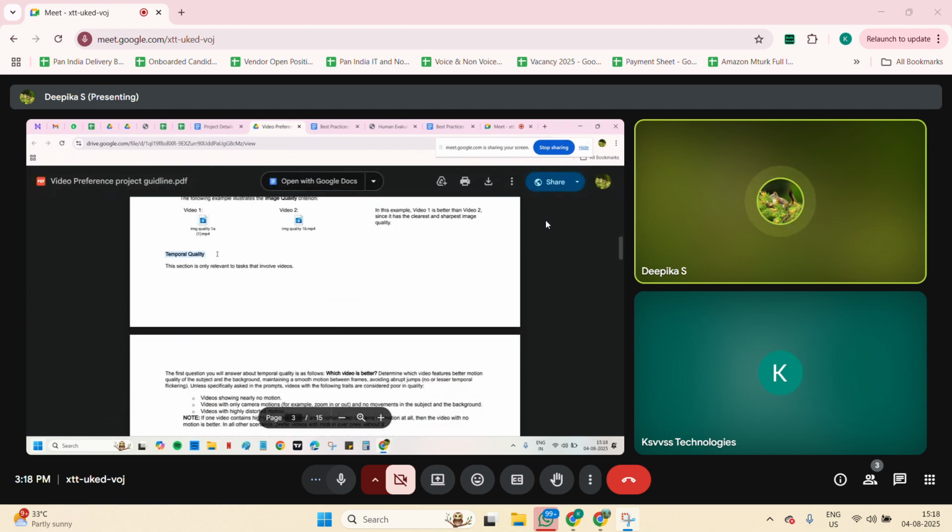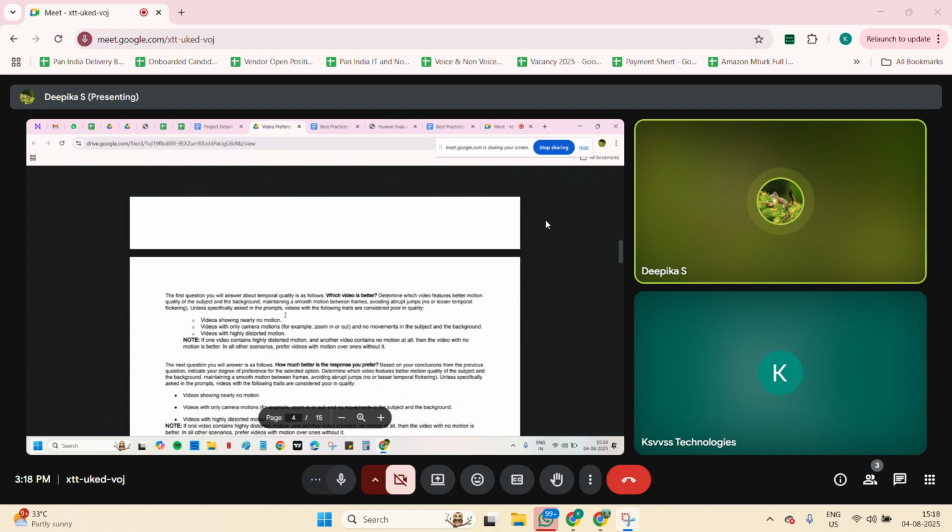Next, temporal quality. In the same way, we need to see whether any motions are present, or camera motion, or any distortion. Motion should not be distorted. Consider videos showing nearly no motion, and videos with camera motions like zoom in and zoom out with no movement in subject and background. And if we have videos with highly distorted motion, then we need to check and validate it. If one video contains highly distorted motion and another video contains no motion at all, then the video with no motion only will be considered here.